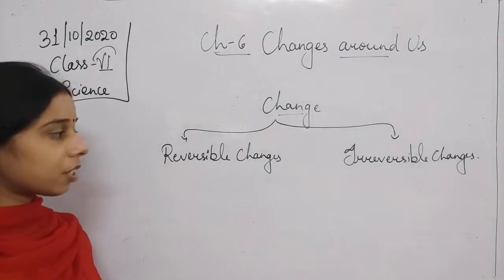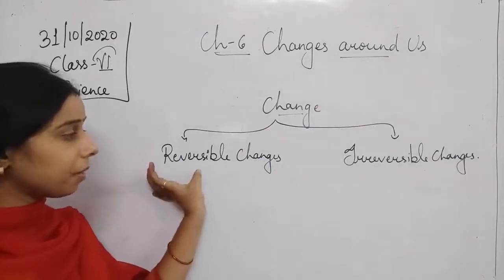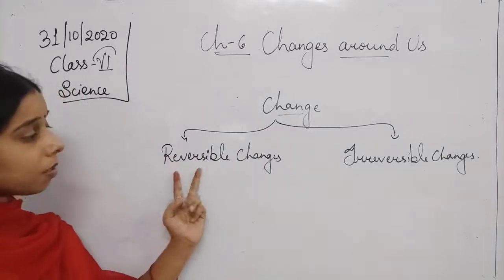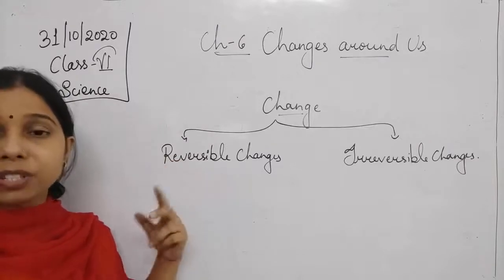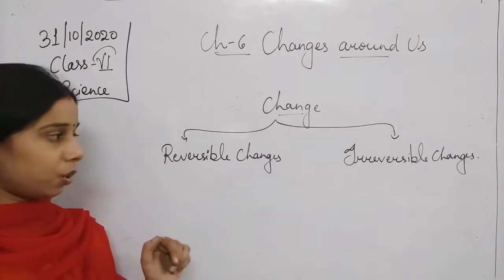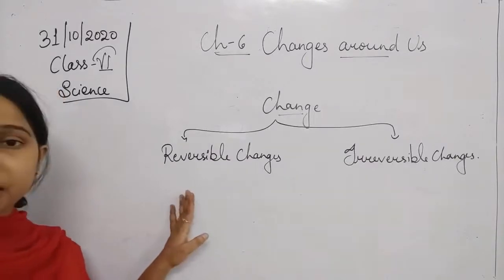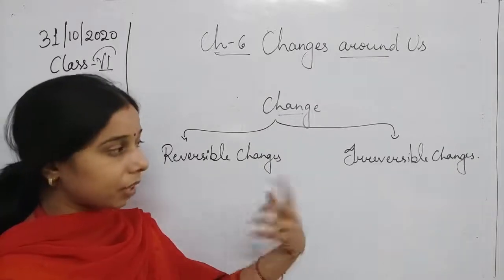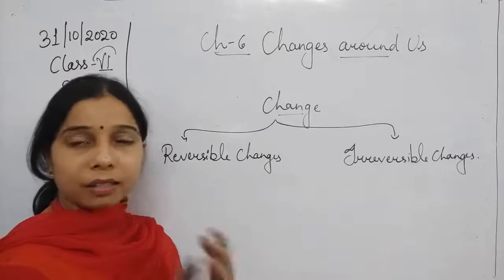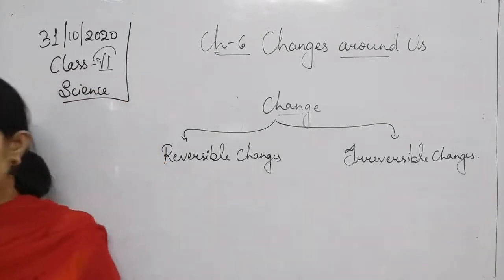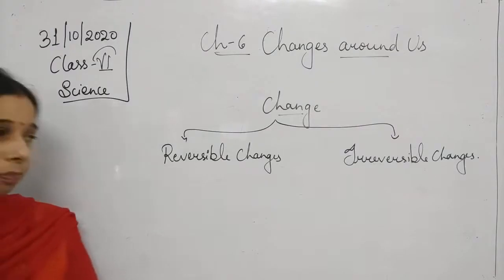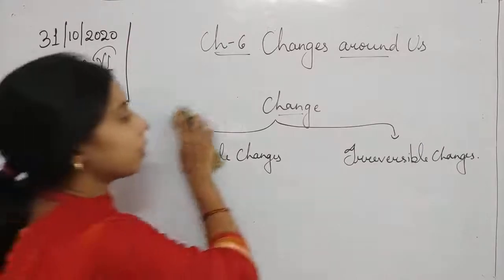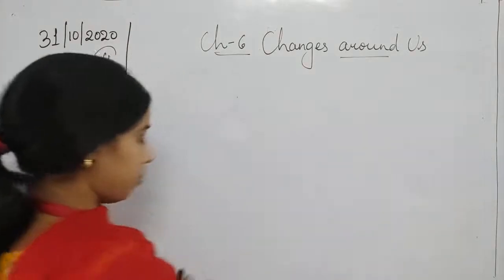If we start with the first one, the reversible, the name itself says a lot: reverse means which can be reversed. A change which can be reversed easily is known as a reversible change. And the change which cannot be reversed after it gets changed into another substance is an irreversible change. So let us start with the first one, the reversible change.